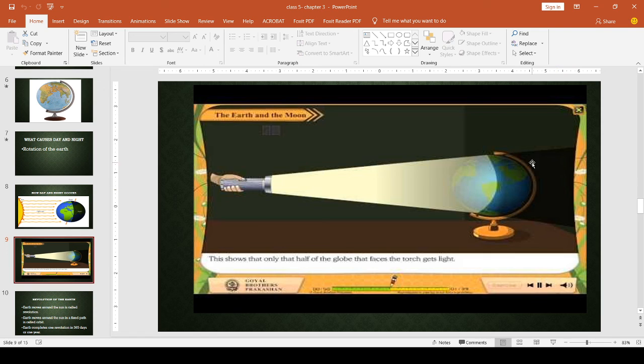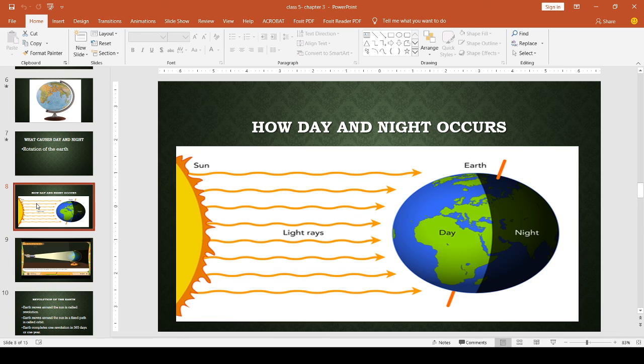Okay, so the globe is like the earth and torch is like the sun shining on the earth. So the portion of the earth facing the sun has day, and the portion facing away from the sun, this portion has night. Clear how we get day and night? It is because of the rotation of the earth. Okay, so it is because of the sun's rays we get day. If there is no sun ray, then the whole earth will become night, right? It is because of the sun rays we get day.